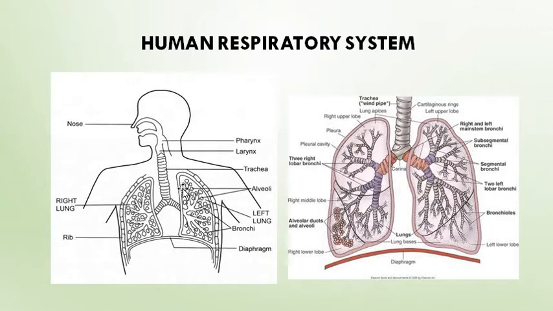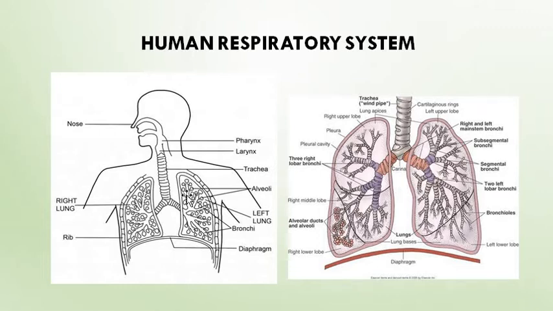You can see small alveolar air sacs over here, and around these alveolar air sacs we have red blood cells, RBCs. The alveolar membrane is very thin so that diffusion takes place here. That is, exchange of gases takes place between the alveolar air sacs and the RBCs.